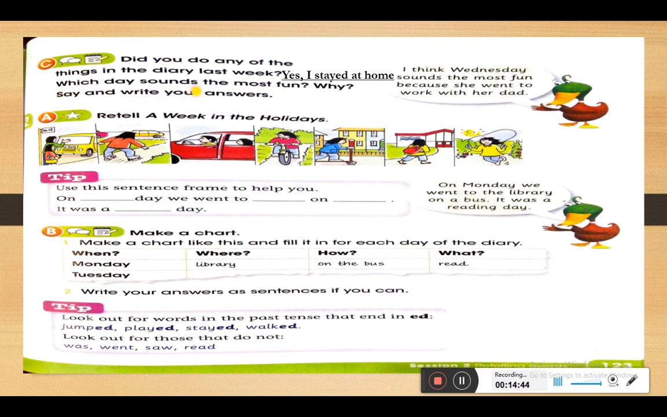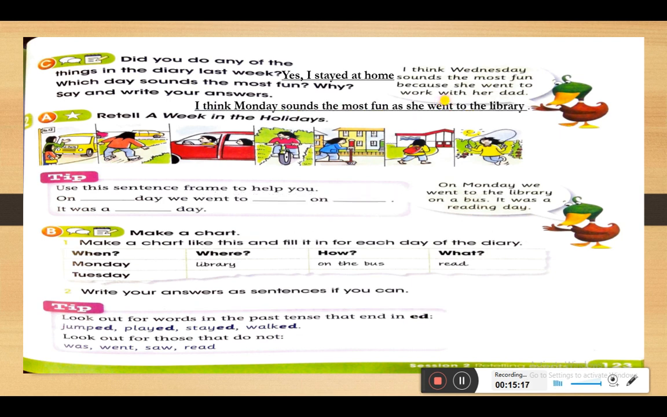Okay, which day sounds the most fun and why? But before answering this question, I want you to look at our friend the duck. Hello, ducky. Which day sounds most fun to you and why? Ducky is saying that I think Wednesday sounds the most fun. Why, Ducky? Because she worked with her dad. That's very nice. Let's have another answer.